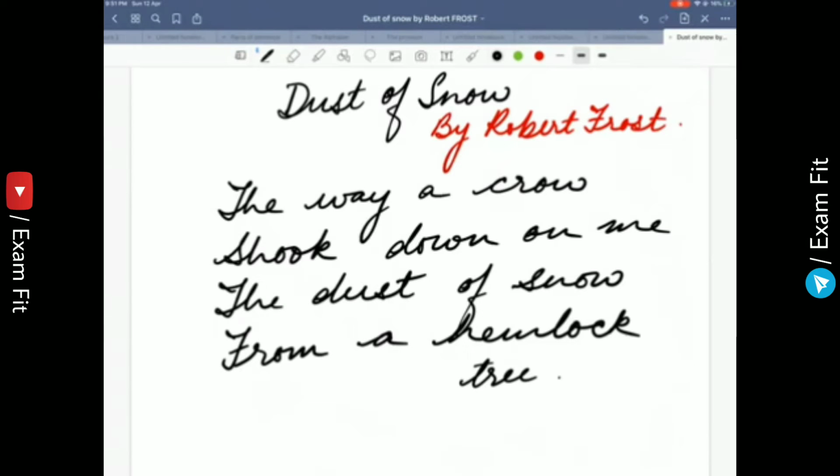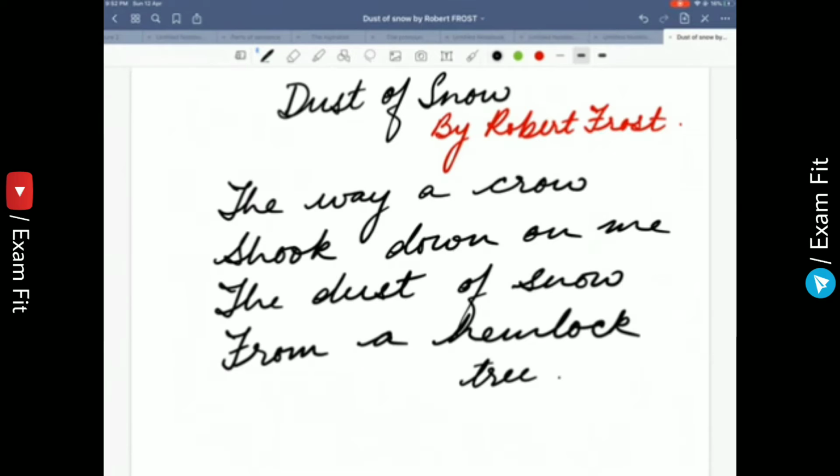So, let's read the poem. Dust of Snow by Robert Frost. The way a crow shook down on me the dust of snow from a hemlock tree. So here the poet was walking under a snow-covered hemlock tree when a crow perched on one of the branches and shook down some snow on the poet.